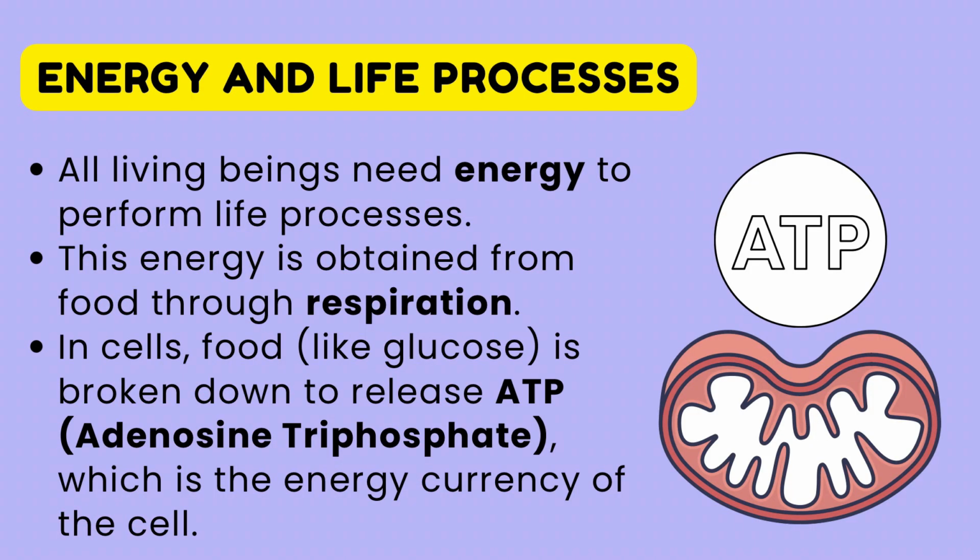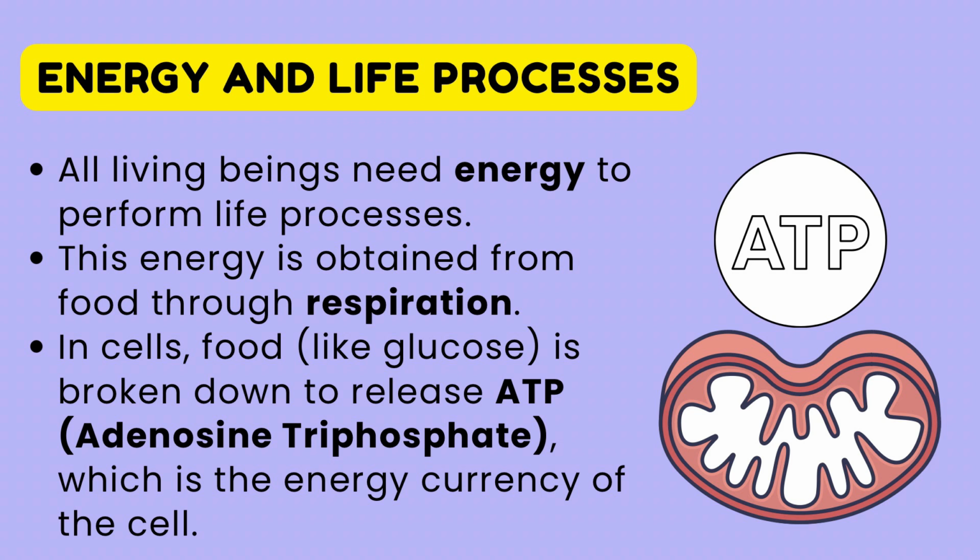Energy is the driving force of life. All life processes, from movement to repair, require energy. This energy comes from the food we eat. In our body, the food is broken down during respiration to release energy in the form of ATP, that is adenosine triphosphate.